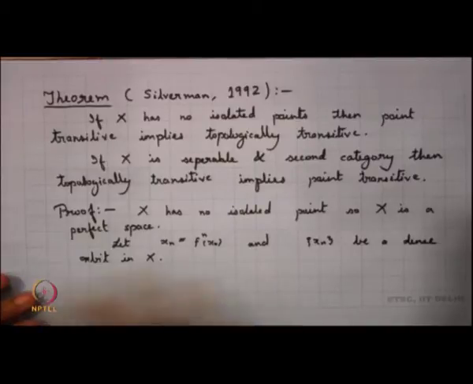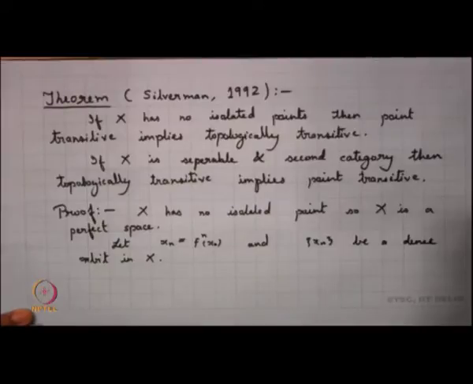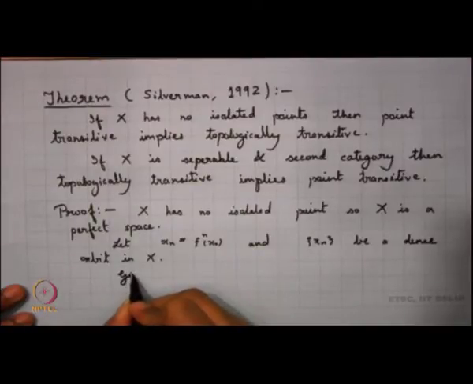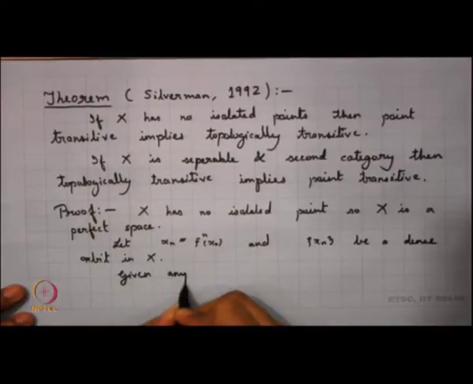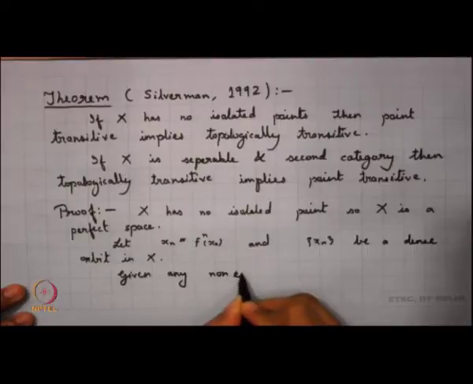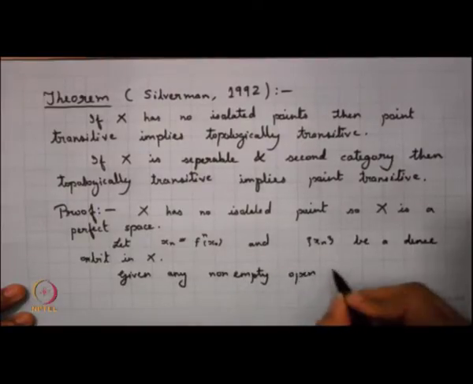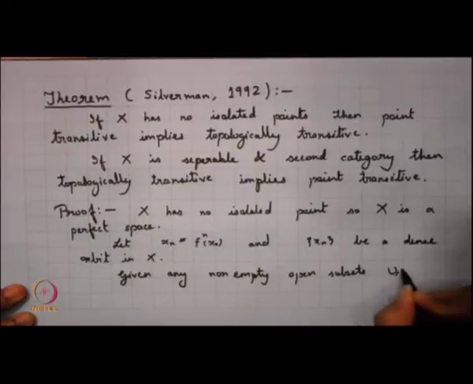So, my system is point transitive and also I know that my x is a perfect space. I am starting with a dense orbit in x, but then since the orbit is dense, given any non-empty open subsets u and v of x,